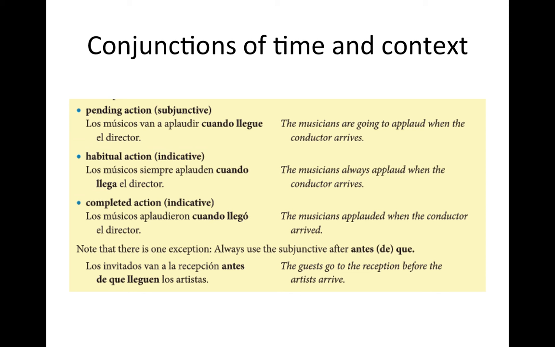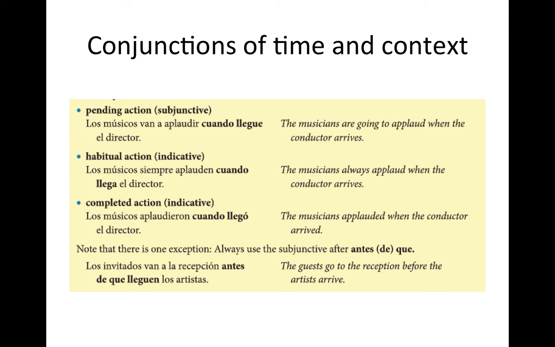The third one is a completed action. As you can see, the sentence is in the past, so it has all come and gone. Los músicos aplaudieron cuando llegó el director. It's in the past tense, both verbs. The subjunctive is nowhere near this sentence because these actions have come to pass.